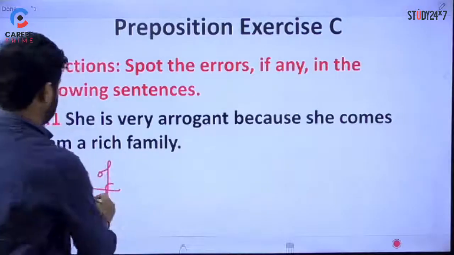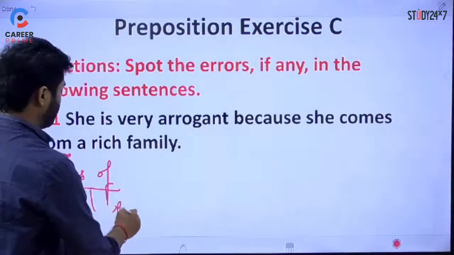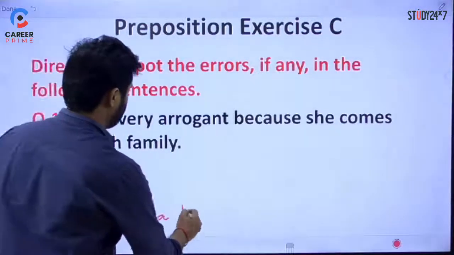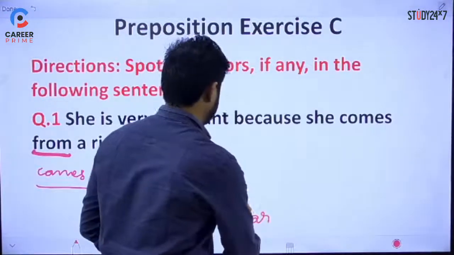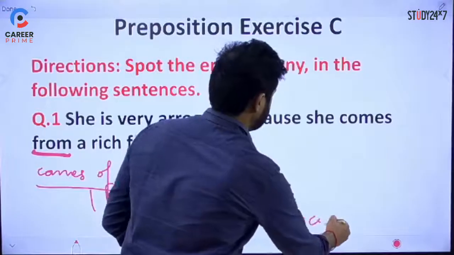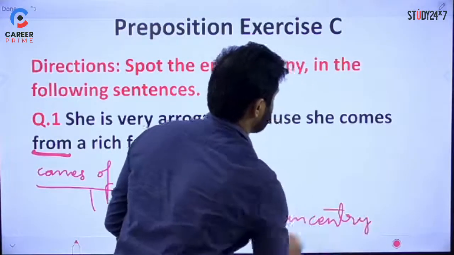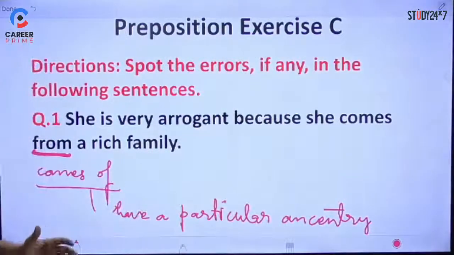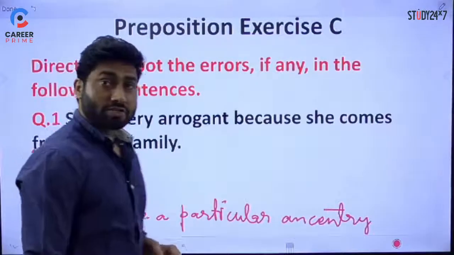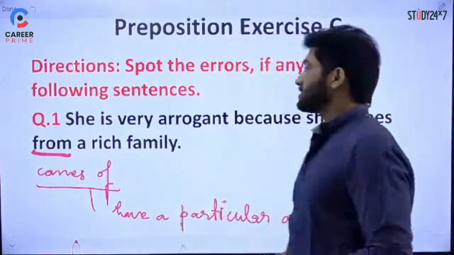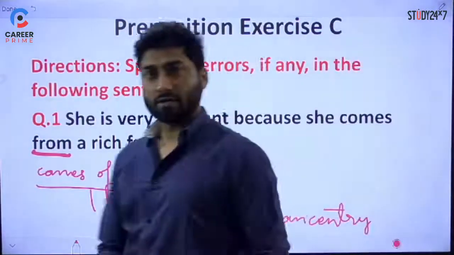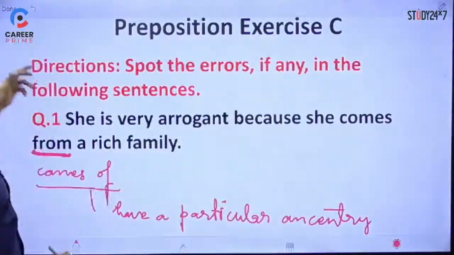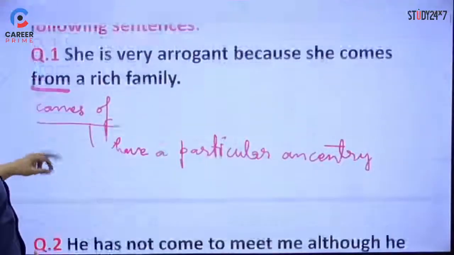So it means have a particular ancestry, a particular type of ancestry or something, right? And that's what we want to show here. So the correct preposition is of. So it must be she is very arrogant because she comes of a rich family, comes of a noble family, something like that. So let's move ahead.